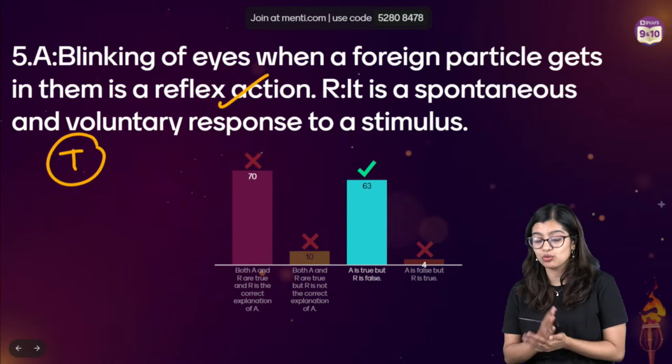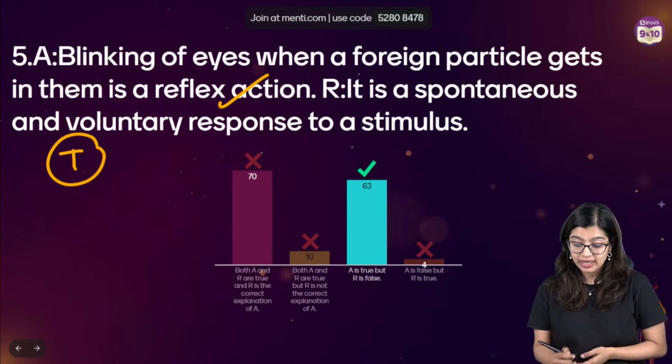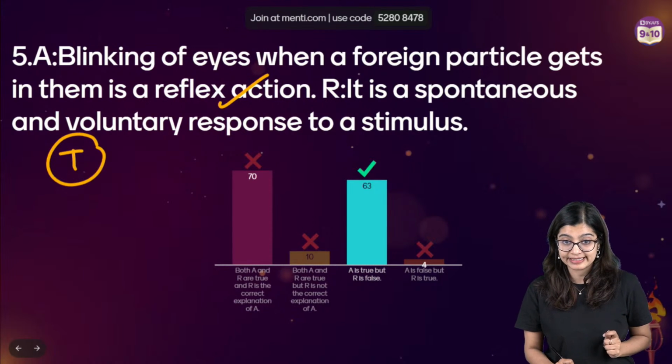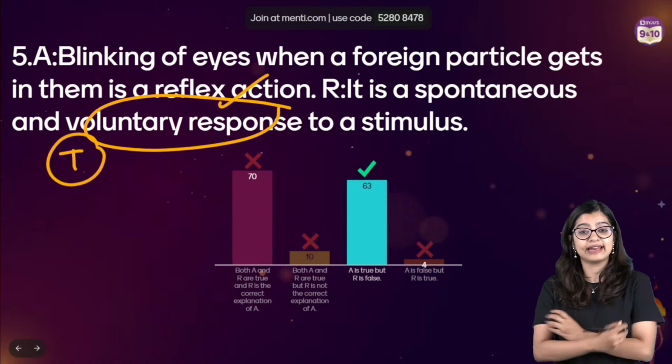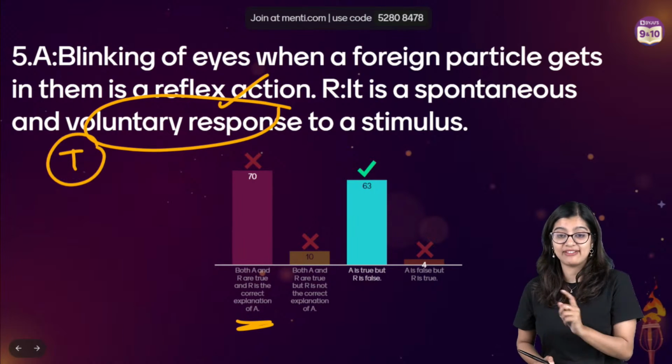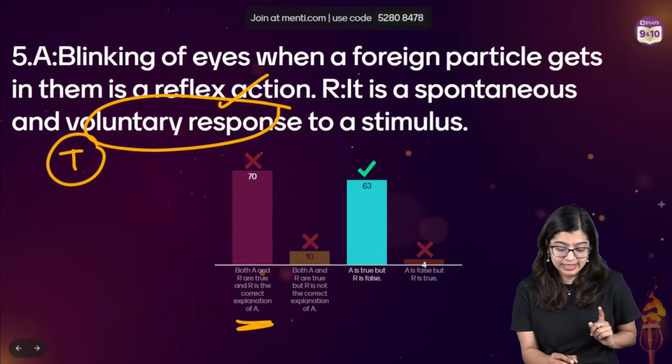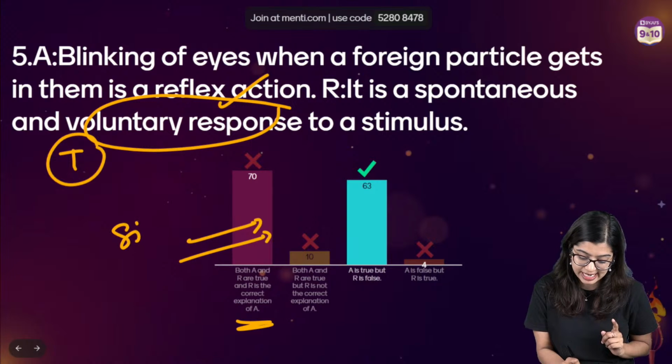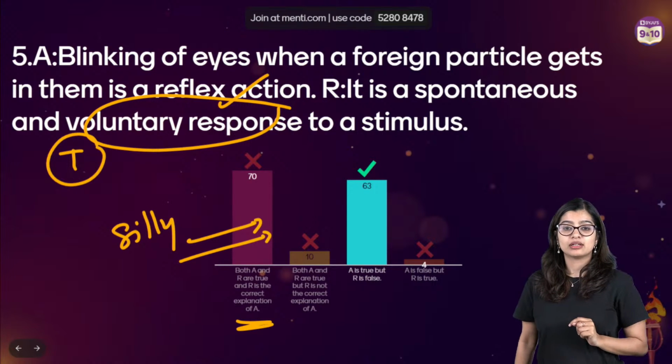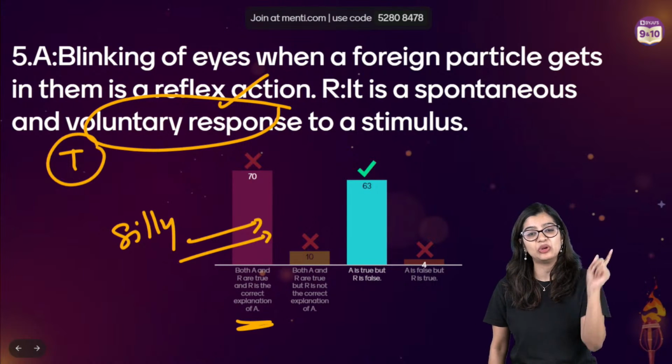Now, for students who have not read the question, the reason says reflex actions are spontaneous and voluntary. All of you, these 70 of you, I am telling you, have made a silly mistake and read it as involuntary. It was a mistake made in a hurry, I know it.